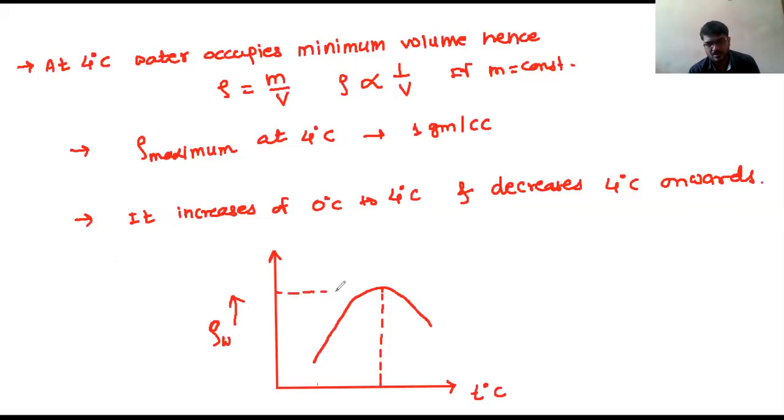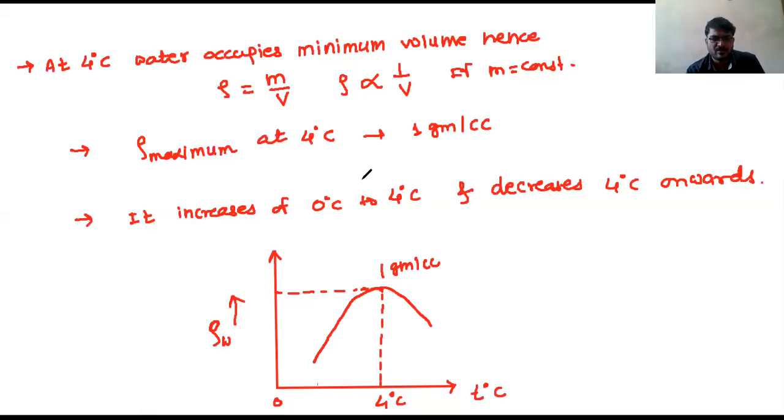You can see on this peak, this is the maximum value of density, and this is how much? 1 gram per cc, and this is at 4 degrees Celsius. Here it is 0. So you can see 0, 1, 2, 3, whatever the temperatures in between, you have an increasing curve. And then after 4, what happens? It starts decreasing.